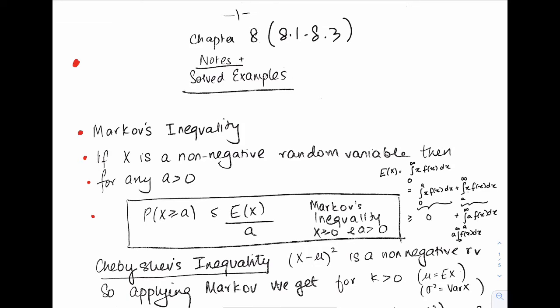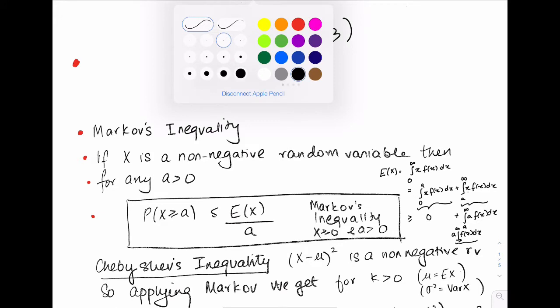But what is this integral? The integral from a to infinity of f of x dx is exactly the probability of x being bigger than or equal to a. So you have a times the probability of x being bigger than or equal to a is less than or equal to the expectation of x, which is just this exact Markov's inequality rewritten in a certain way. Okay, so that was just a quick proof of that inequality over here.